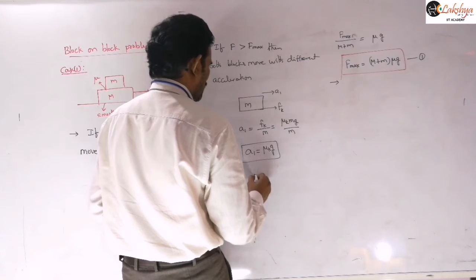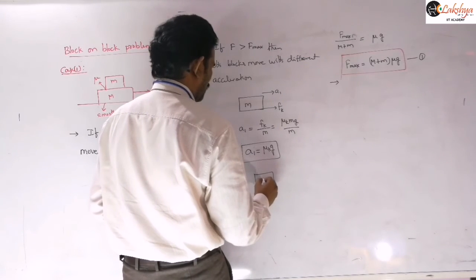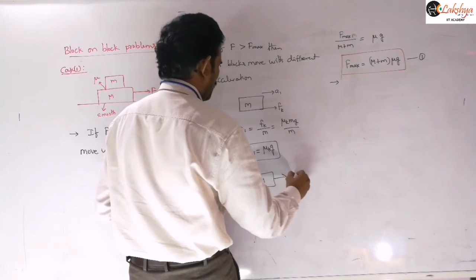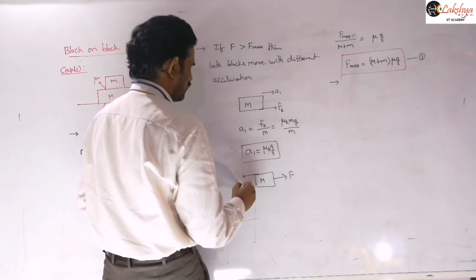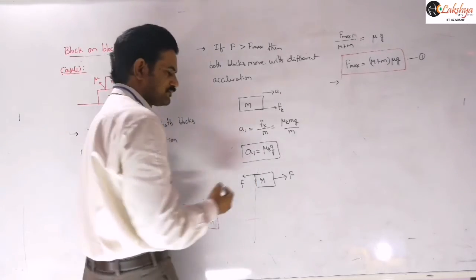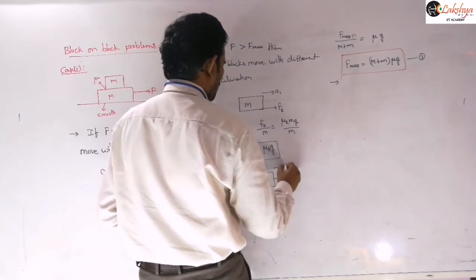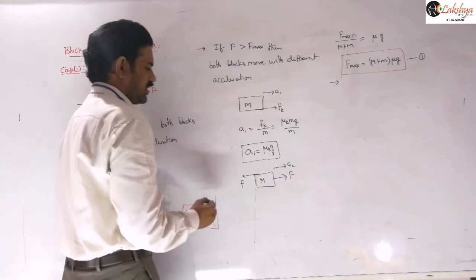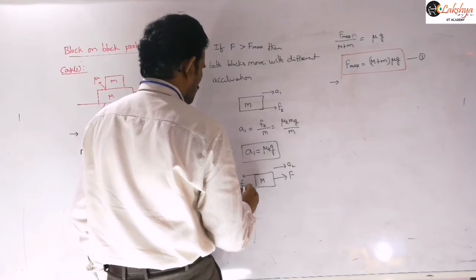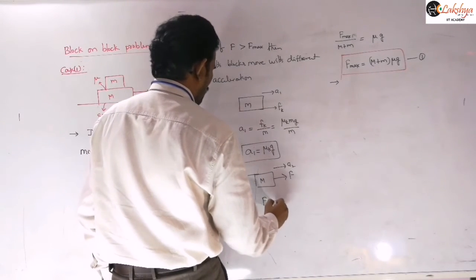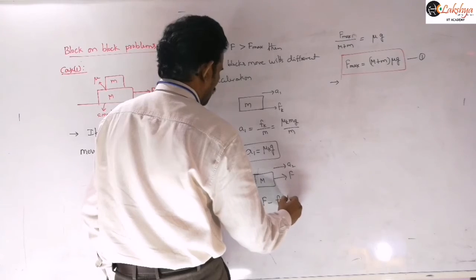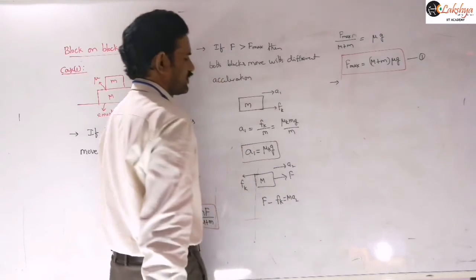Now let us similarly take the FBD of the capital M. For this capital M, the applied force F will be there, and the frictional force Fk will be there in the backward direction. It is accelerating with some acceleration a2. Therefore, you can write F minus Fk is equal to capital M into a2, right?